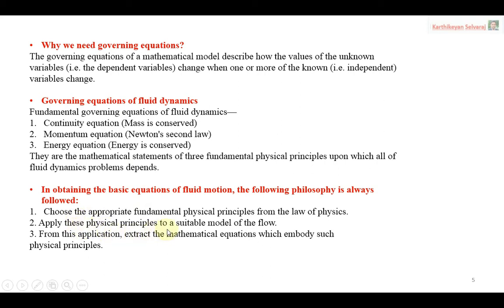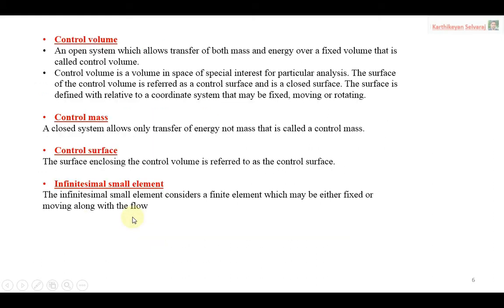Okay, then second point, apply this principle to the suitable model. In the upcoming slides we are going to discuss the different types of models, and at that time you will come to know. So once you choose the principle, you have to choose the suitable flow model. Then based on these, we have to derive the clear mathematical equation for the particular case. So that is the point we are telling about.